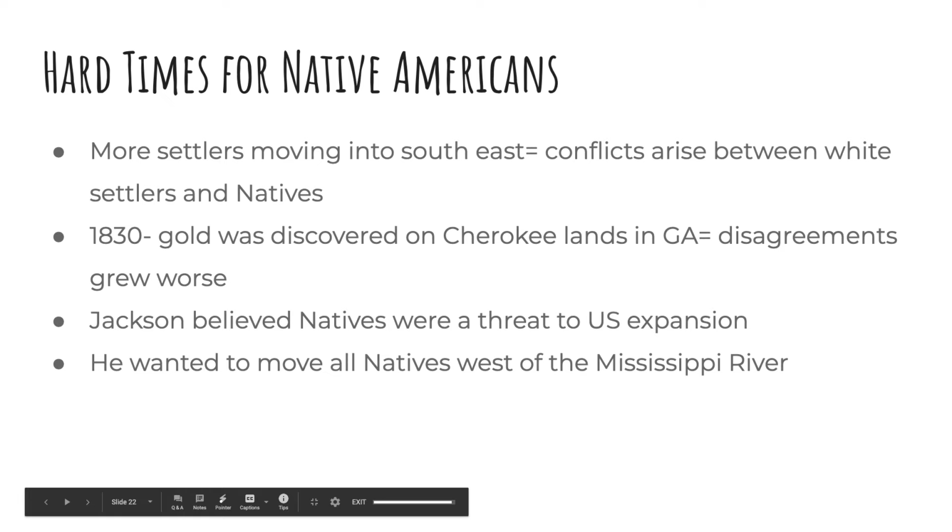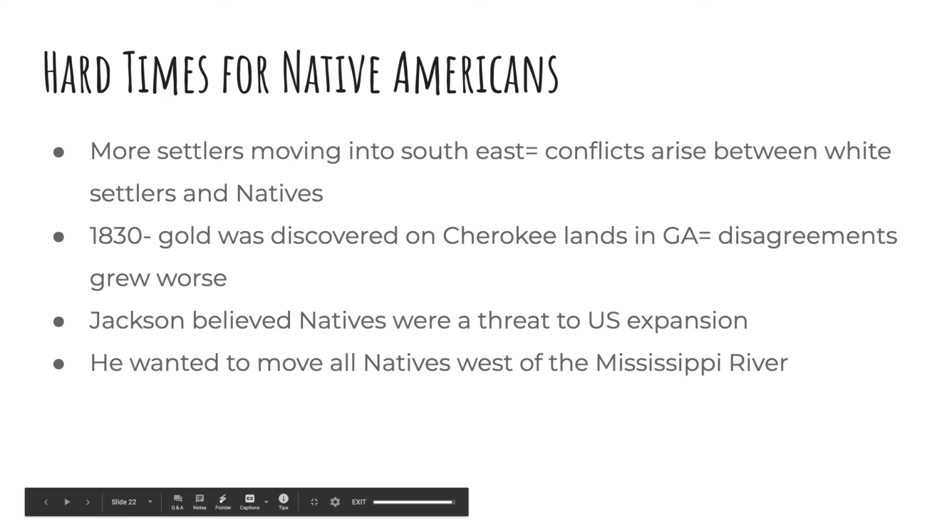At this time, when Andrew Jackson was a general, he fought different campaigns against the natives. So before he became president, when he was a soldier, he would fight against natives. He used to see them as a threat, especially to U.S. expansion.